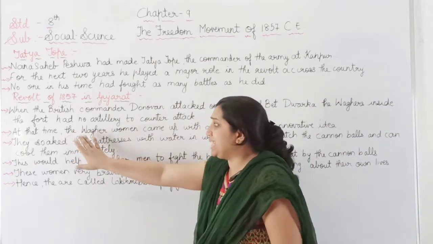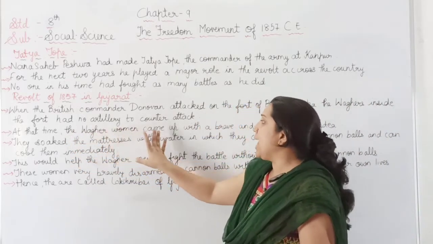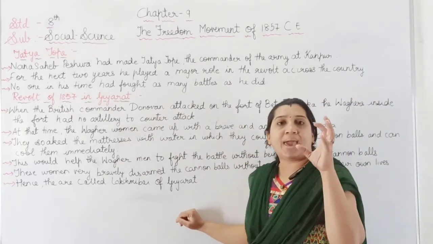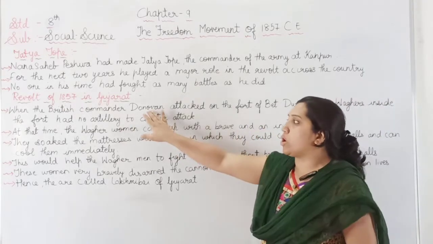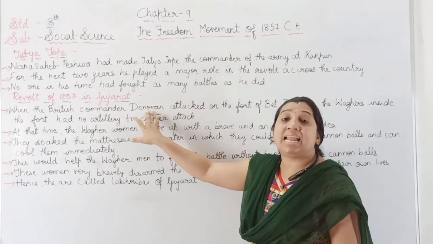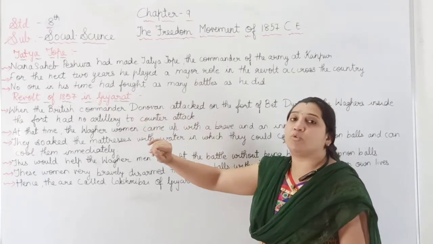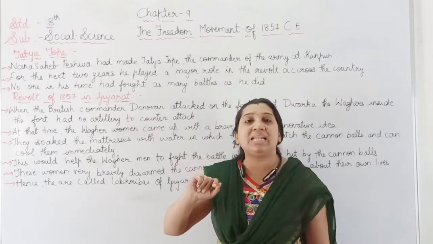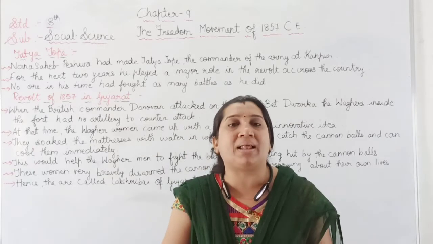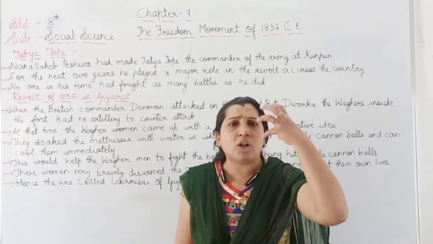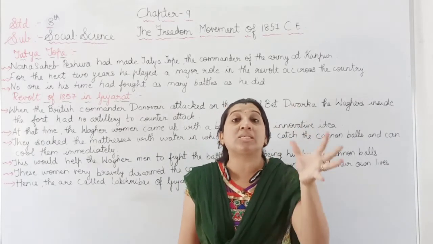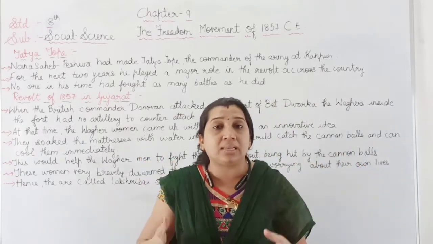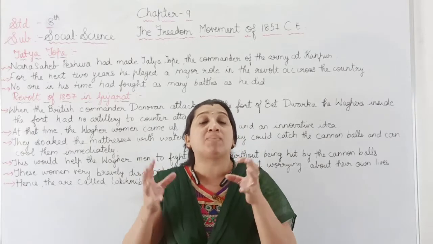Now at that time, the Waghel women came up with a brave and innovative idea. When Donovan with his army started attacking the fort on Bet Dwarka, the Waghel women had a creative idea to save themselves, as they did not have weapons or artillery to protect themselves from the attack.